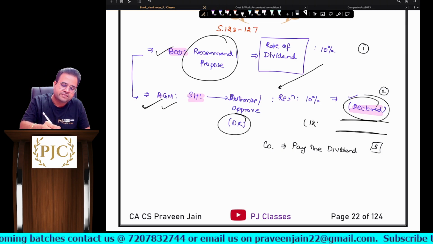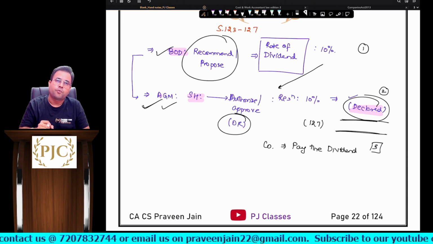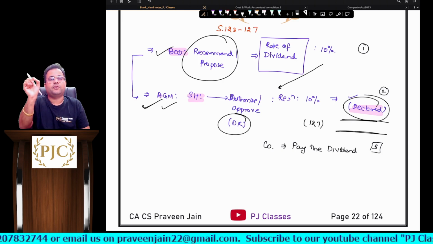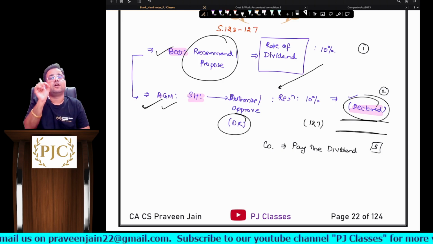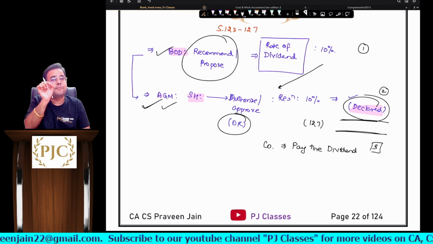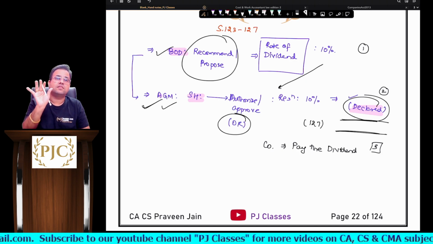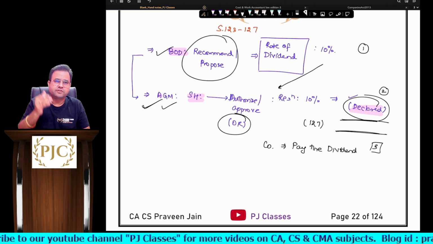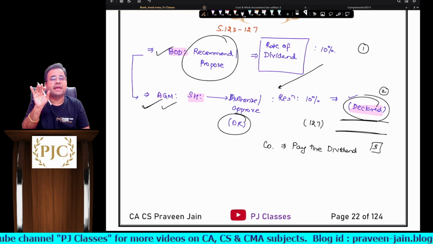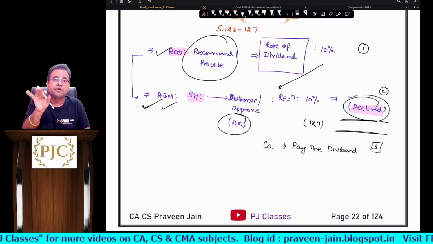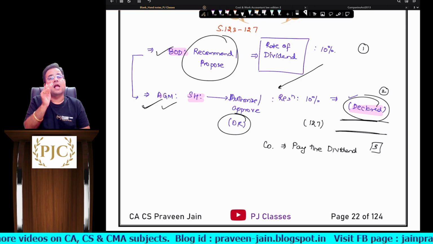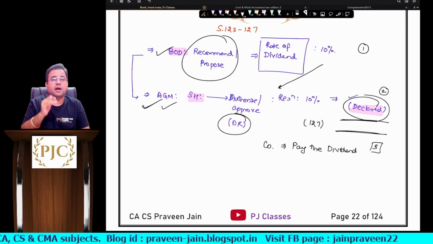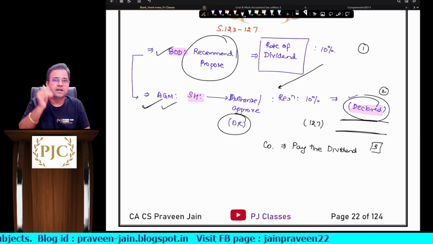So you will find sufficient wording in section number 127, sir. In section number 127 it is clearly mentioned that once the dividend is declared, the company has to pay the dividend within 30 days. Though 5 exceptions are given, sir, none of those exceptions is with respect to revocation of dividend, sir. Meaning the company has to make the payment. The company has to make the payment within 30 days, sir.